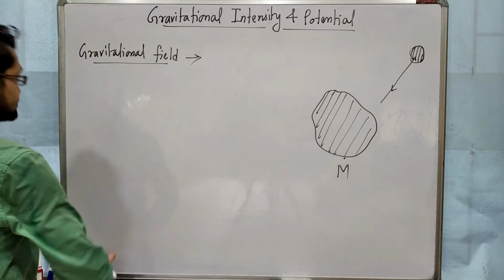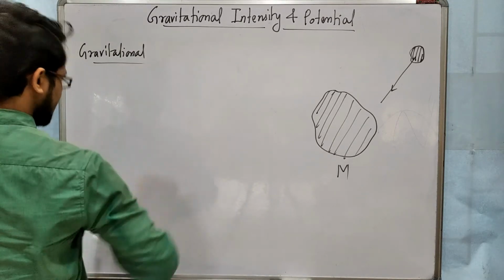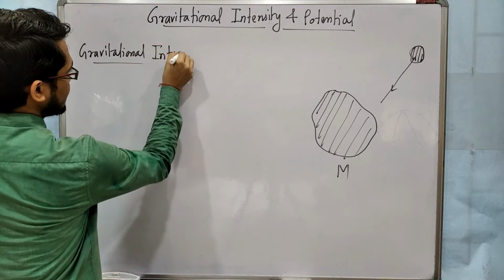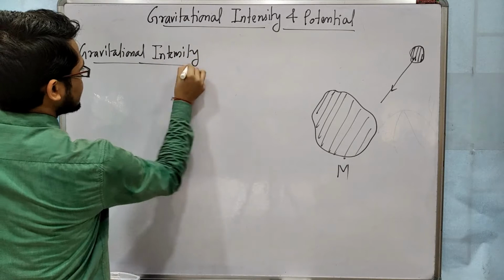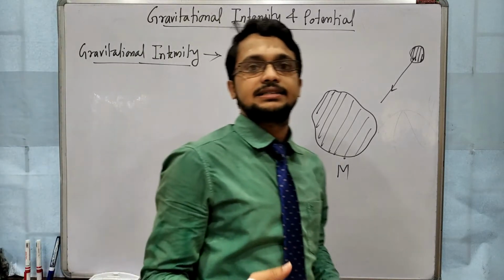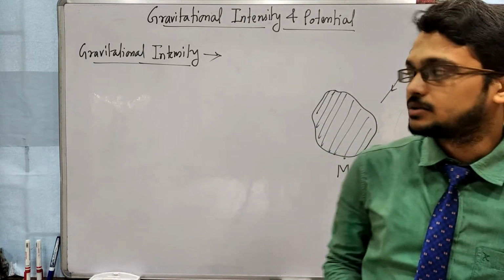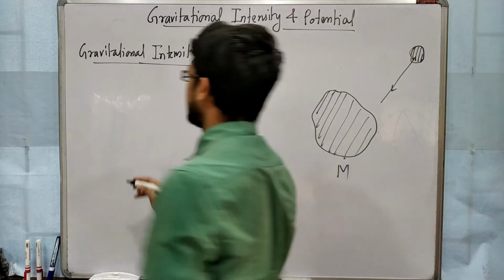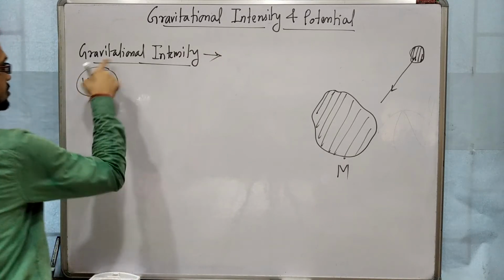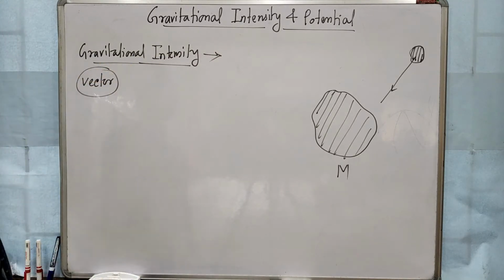Now, gravitational intensity. Gravitational intensity is basically a vector representation of gravitational field. First of all, this quantity is a vector quantity, which means it will have a particular direction and a particular magnitude.